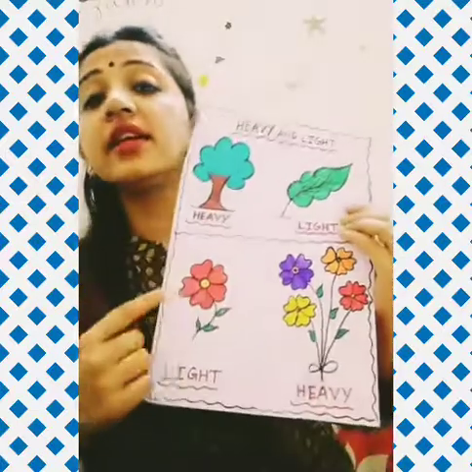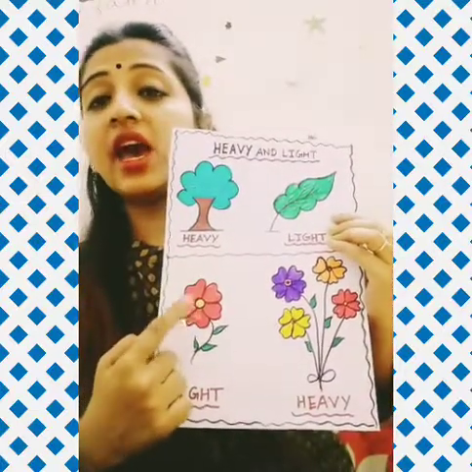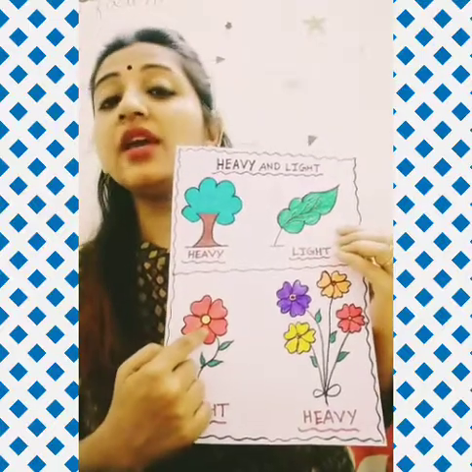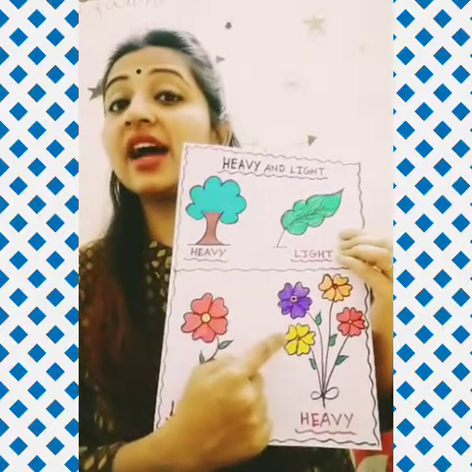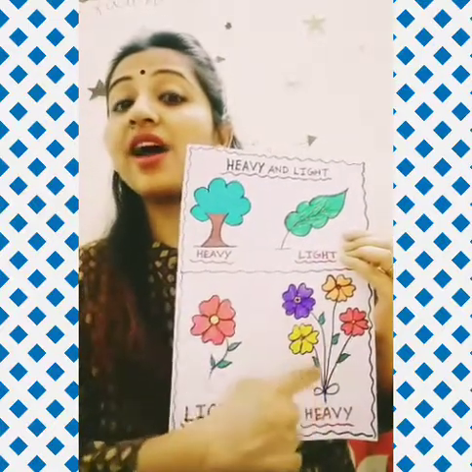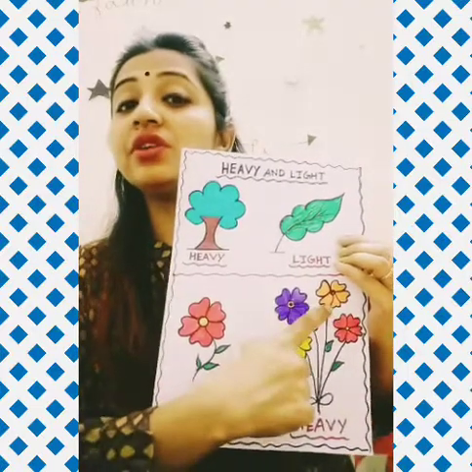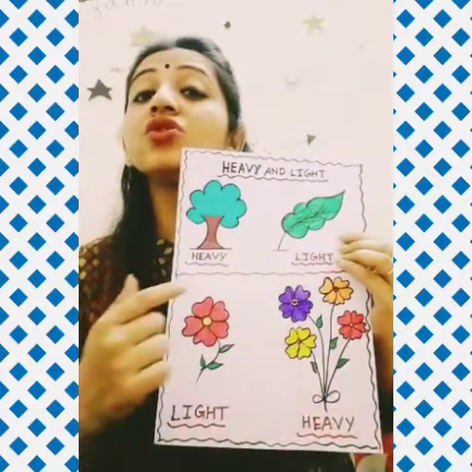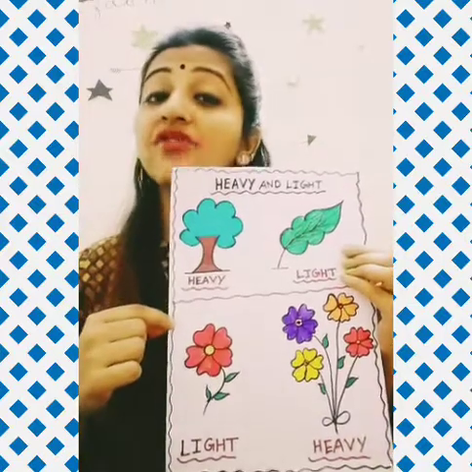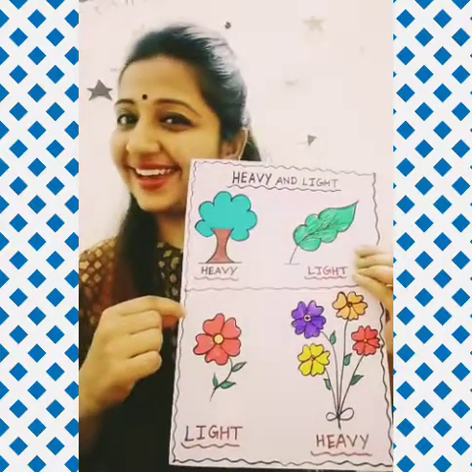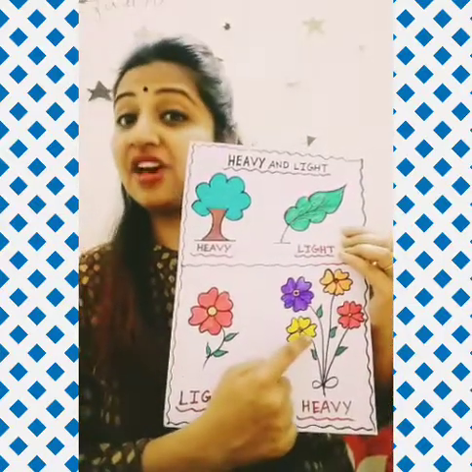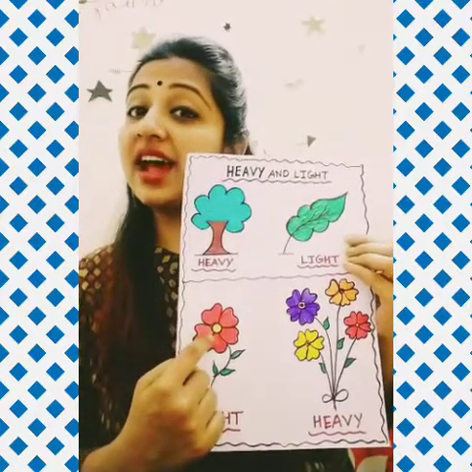Okay kids? Now see downside. This side I have one flower. And this side I have 4 flowers. 1, 2, 3 and 4. So which is heavy and which is light? Yes. This is heavy and this is light.